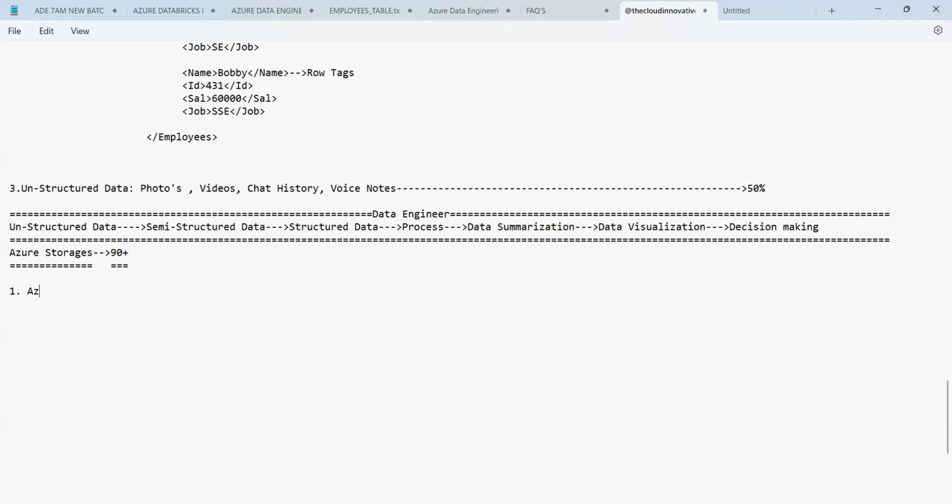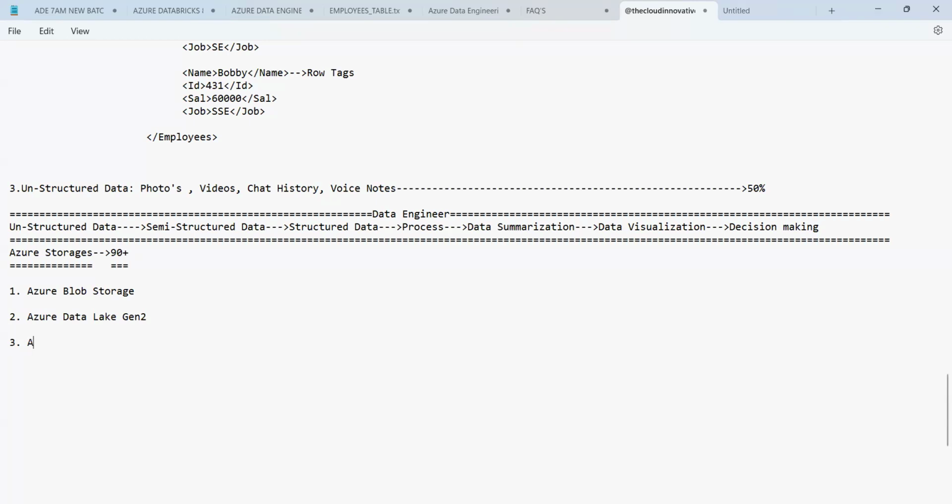Azure Blob Storage, and then Azure Data Lake Gen 2.